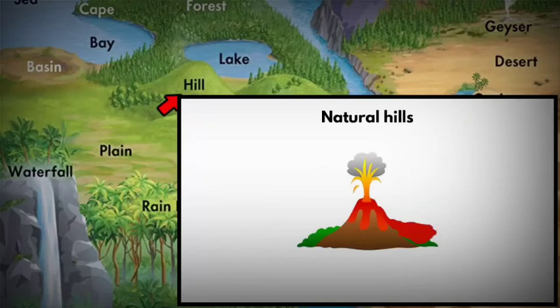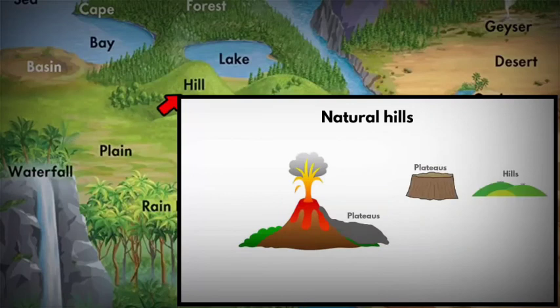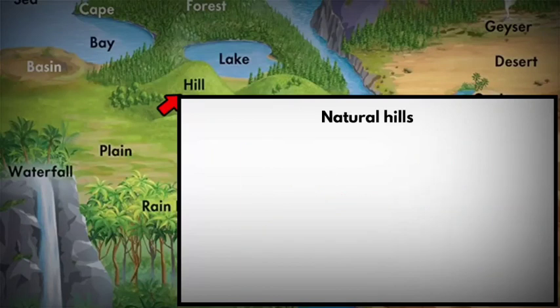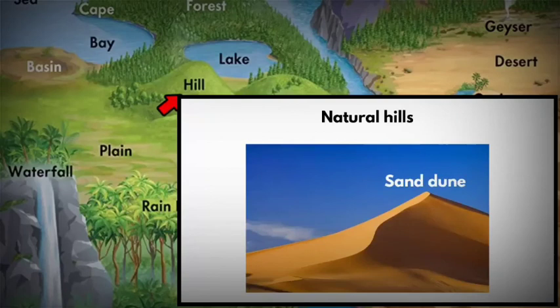When this lava gets accumulated at one place in multiple layers, it turns into plateau. If you see, all plateaus are hills, but not all hills are plateaus, because plateaus are hills with a flat top. That means these volcanic plateaus are also volcanic hills. Even a sand dune in a desert is a hill. It is called a hill of loose sand.